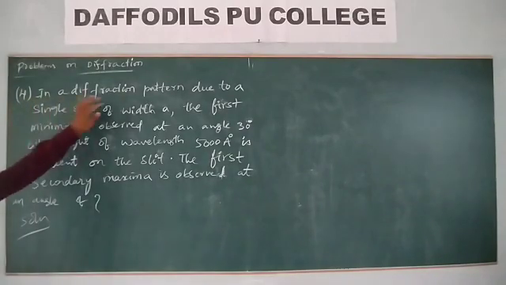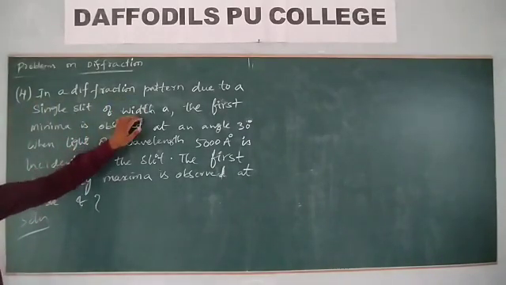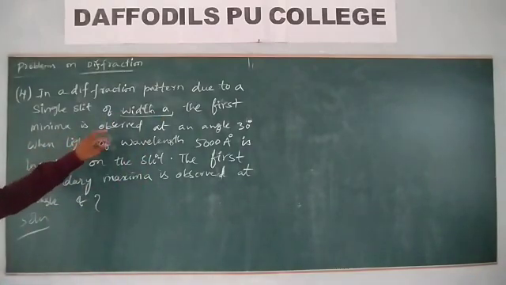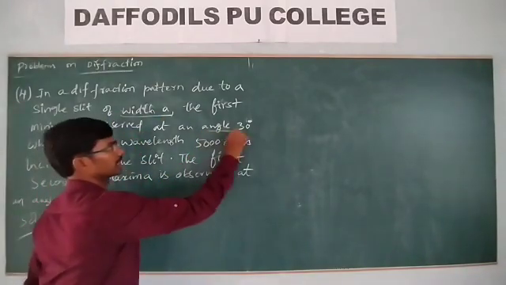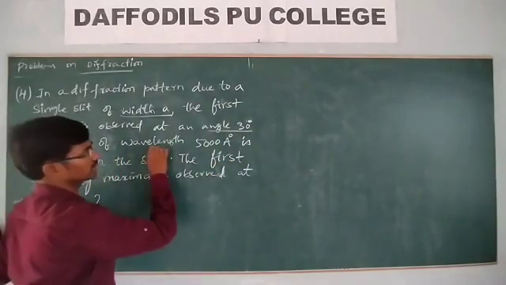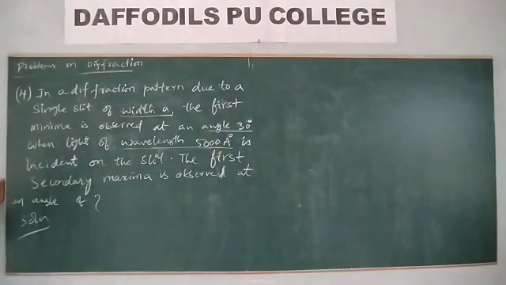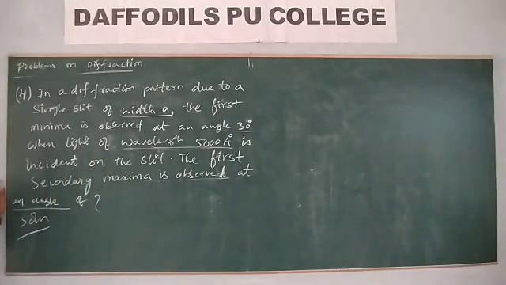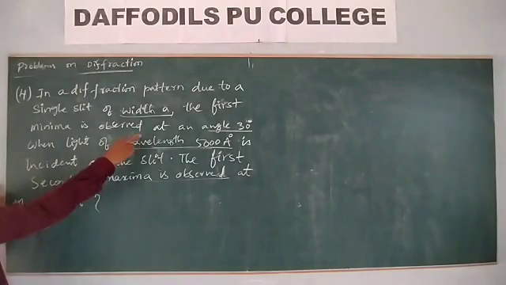Here is given a diffraction pattern which is a single slit of width a. The first minima is observed at an angle 30 degree. When light of wavelength 5000 angstrom is incident on the slit, the first secondary maximum is observed at an angle of. So you need to find the angle of the first secondary maximum of the diffraction pattern. So let me write here what they have given.